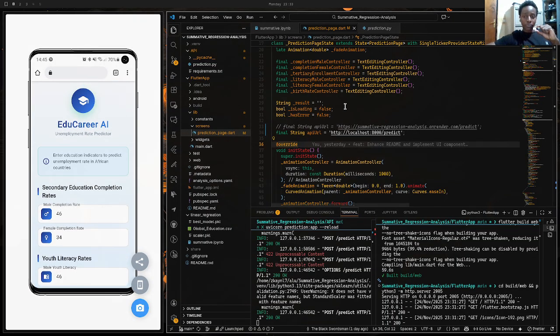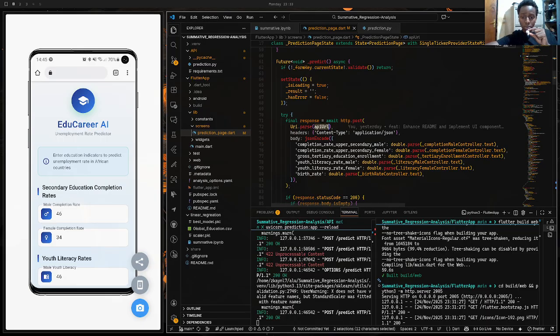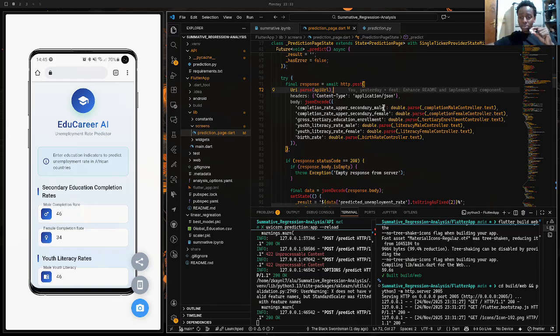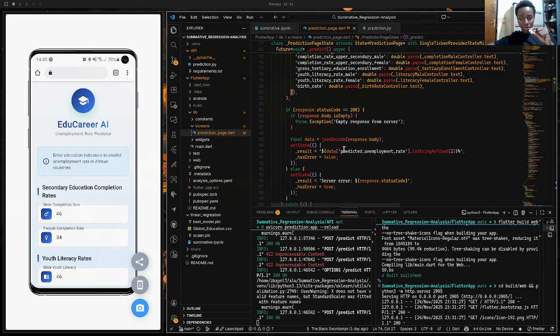So in the app, this is where I'm fetching the data using the HTTP module of Flutter, of Dart, and basically just passing the data that I'm sending, and also identifying the data that I'm receiving.